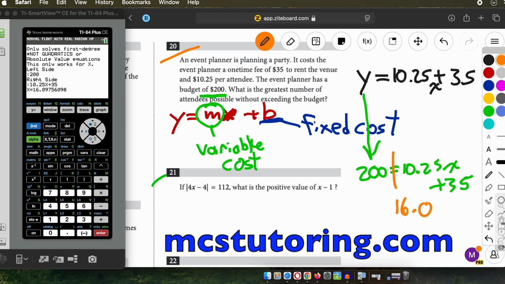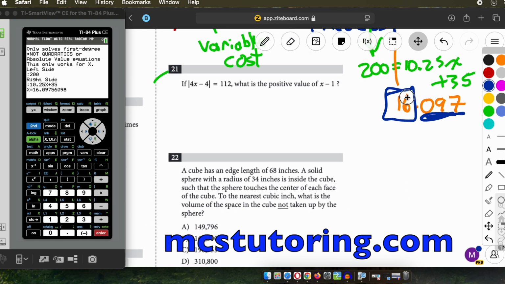Important thing here. We can't invite a 0.097 person. I don't want to get into really weird things here. You can invite an integer number of people. It's like 16 people or 17 people. So we can invite 16 people without exceeding the budget. Okay.